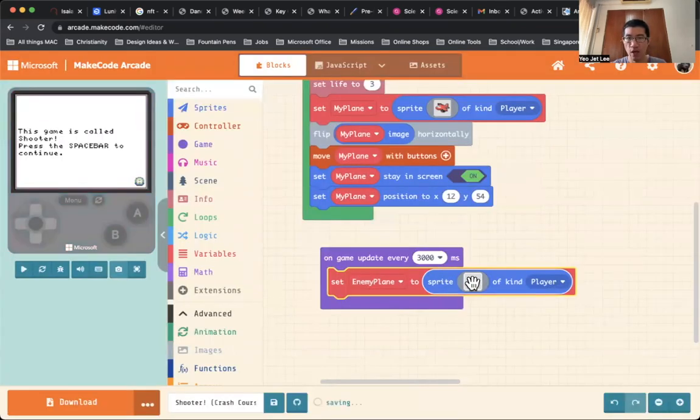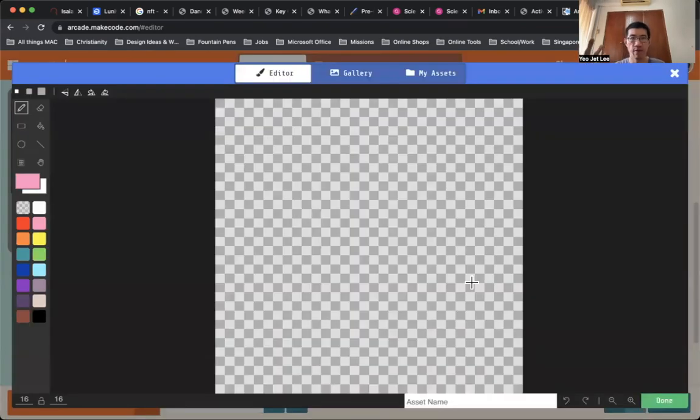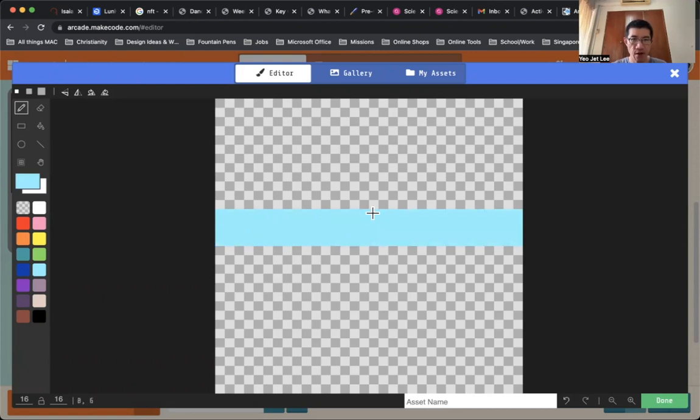Click on OK. Clicking on the sprite, I'm going to draw out the enemy plane instead. Very quickly, using my pencil tool, I'm going to draw a stick enemy plane like this, with the wings. Not the very best, but you get the idea.